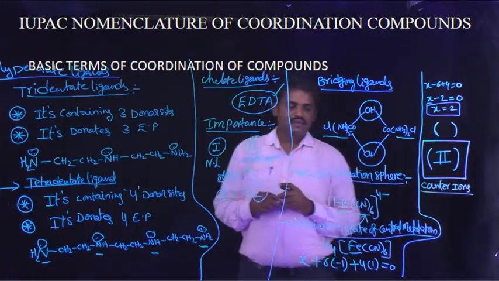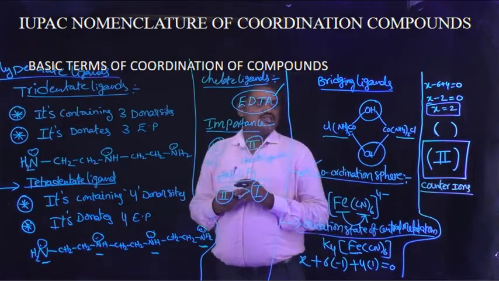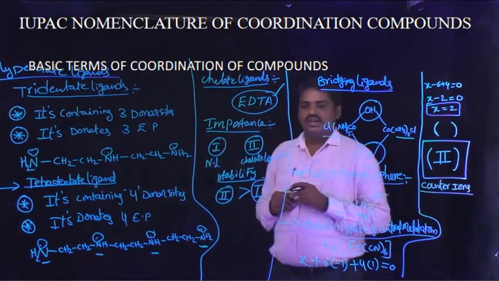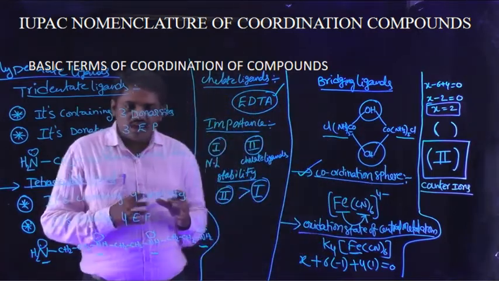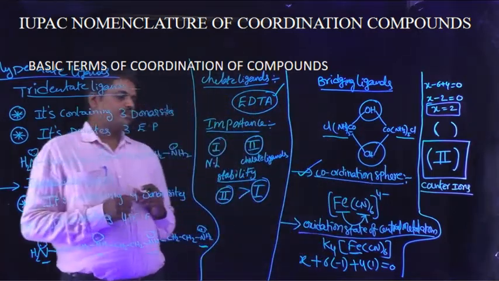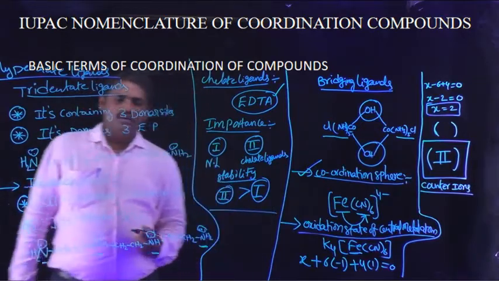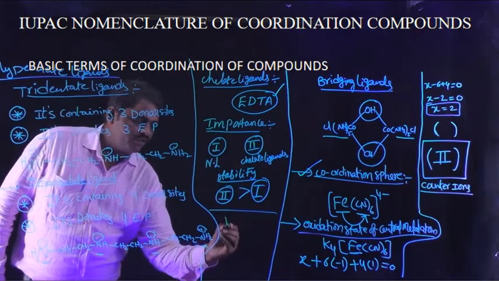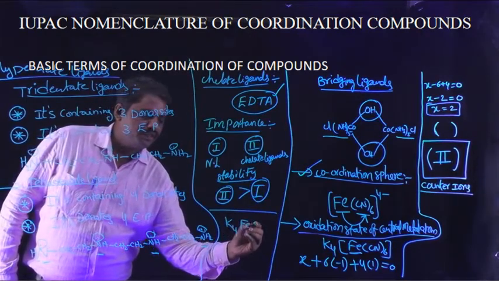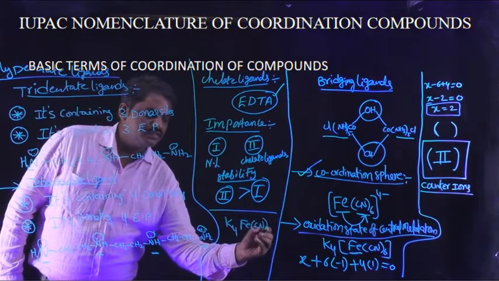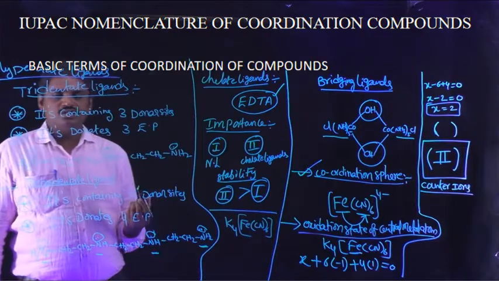Okay. So counter ions means, for example, one coordination compound is taken, like K4[Fe(CN)6].